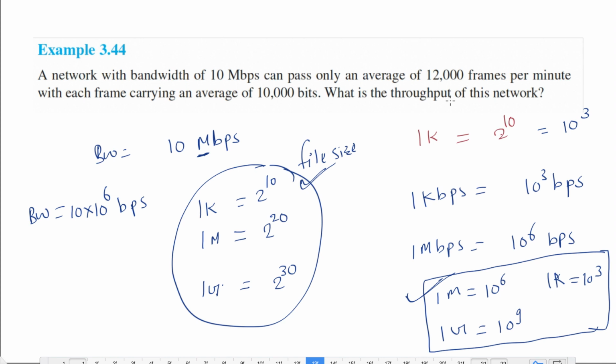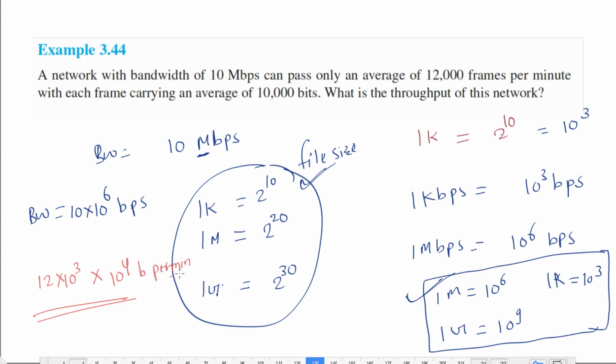So in a minute I can send 12,000 frames, and one frame carries 10 power 4 bits. So in 1 minute I can send 12 into 10 power 3 frames, times 10 power 4 bits, which means my throughput will be that many bits per minute.